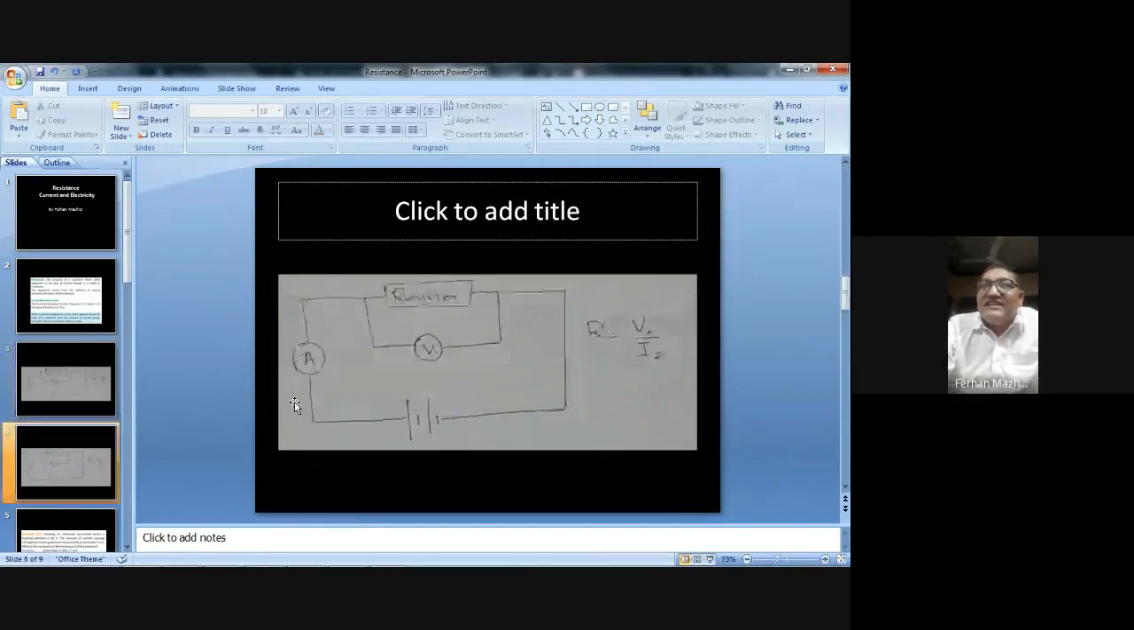Yes. So these are those two diagrams. The resistance you can measure by voltmeter reading divided by the ammeter reading. The amount of voltage drop across a component divided by the current flowing through it.